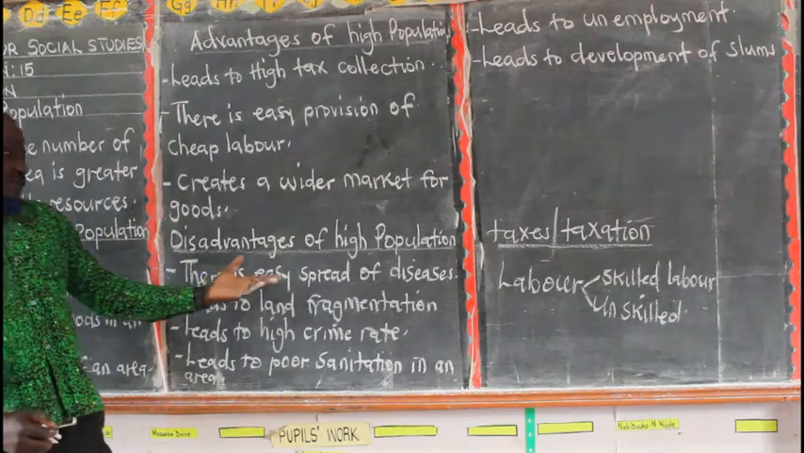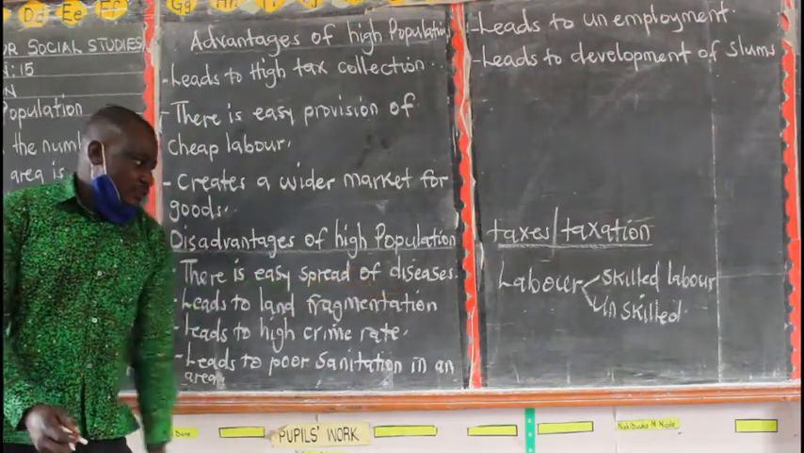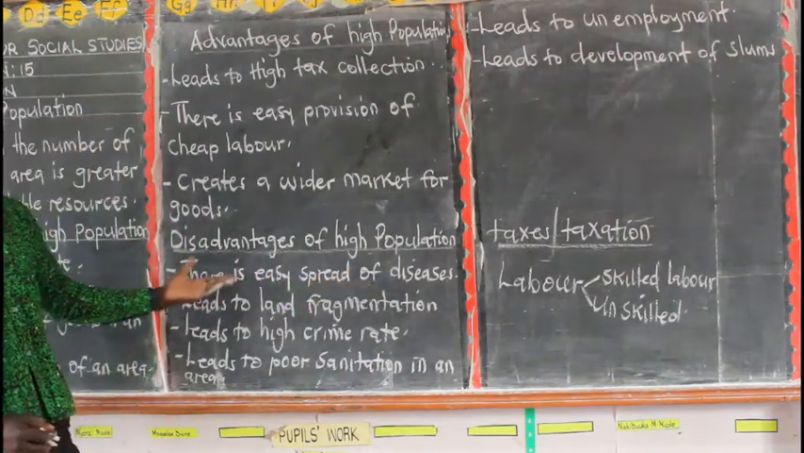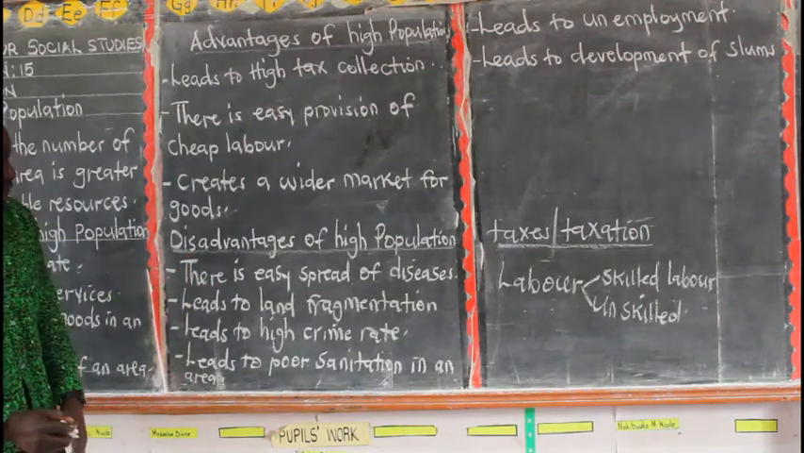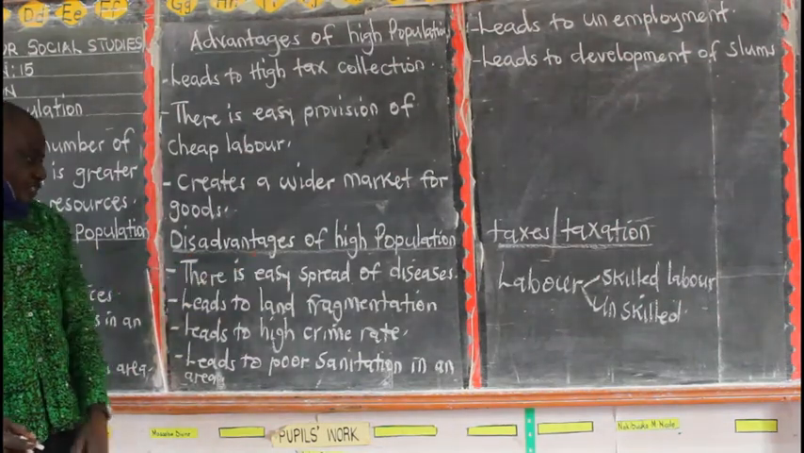Now you can think of examples of diseases that you can give. For instance, we can talk of malaria as one of the diseases.